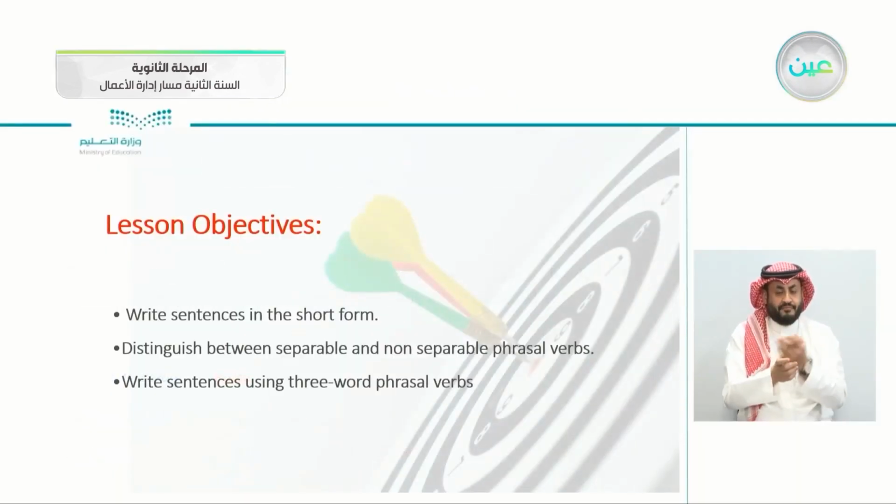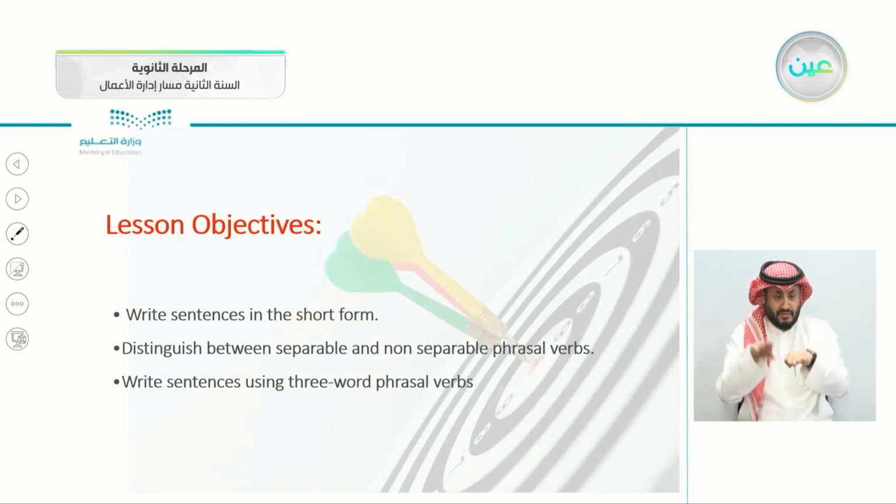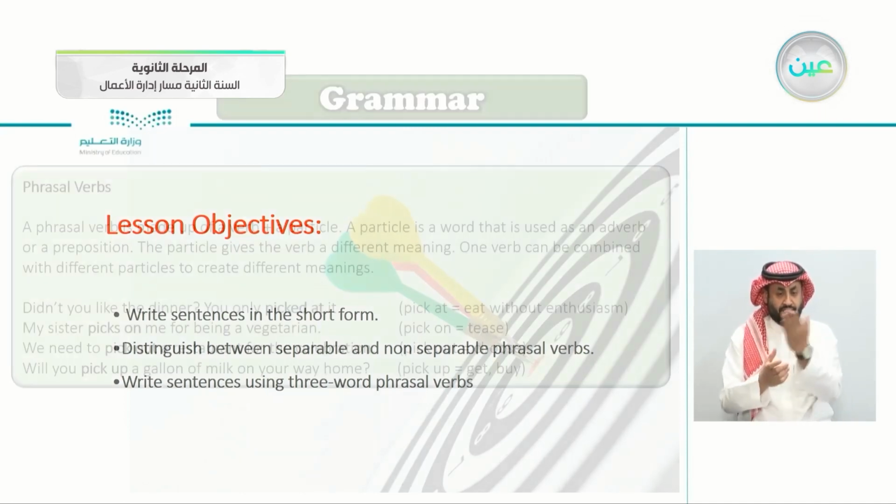So today's objectives for the grammar: write sentences in the short form, distinguish between separable and non-separable phrasal verbs, and write sentences using 3-word phrasal verbs. So we'll be learning all of that now.